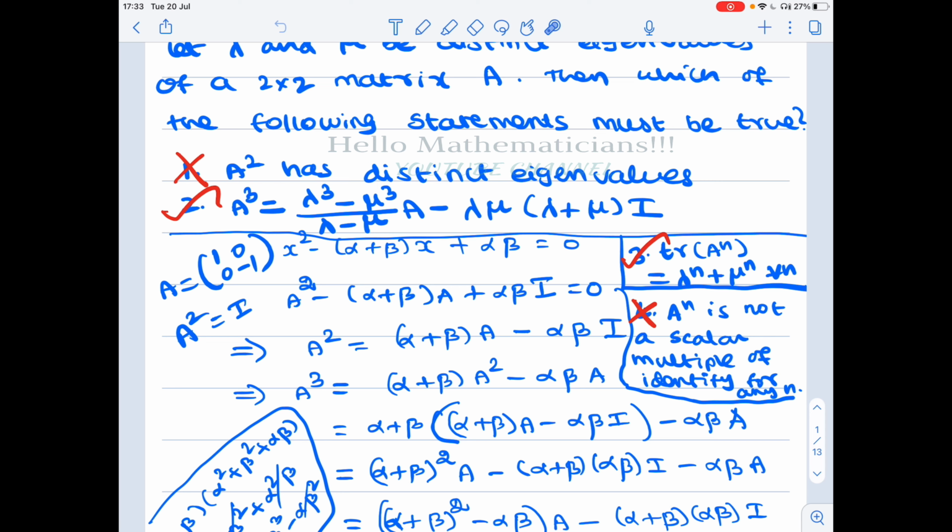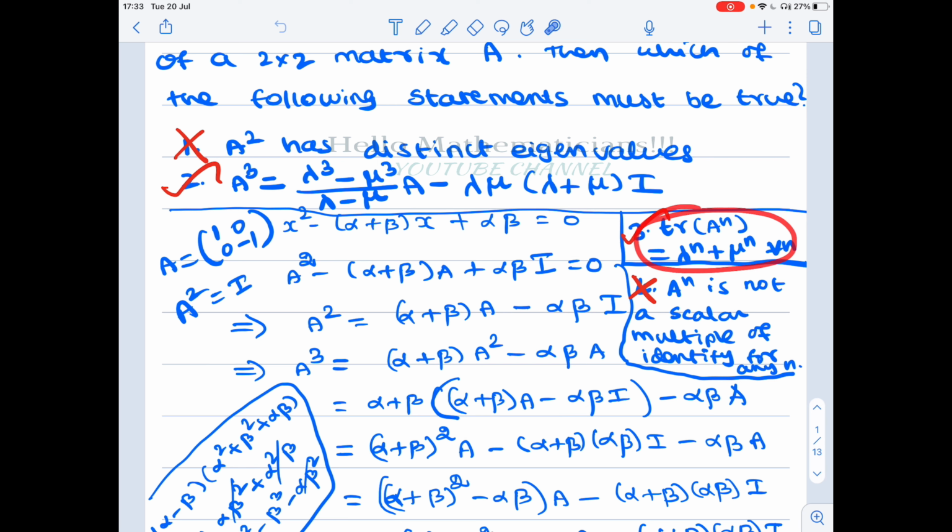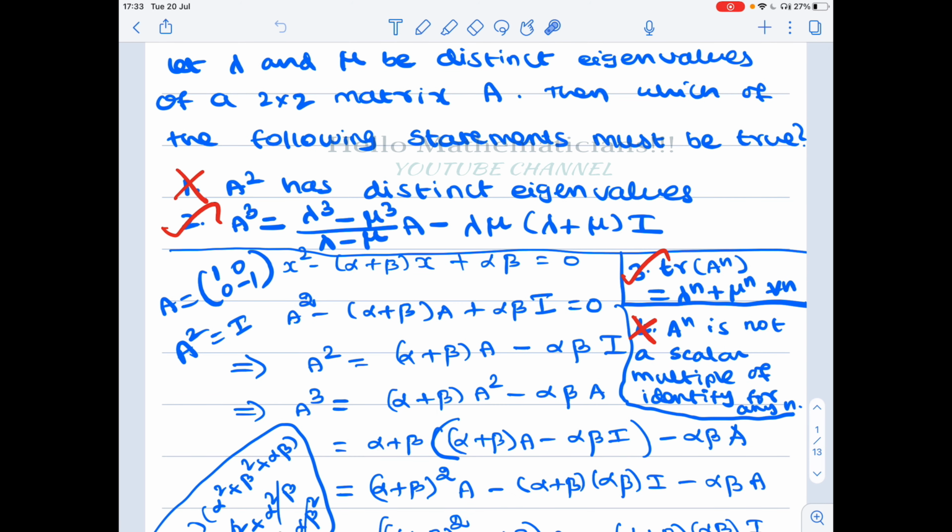A cubed equals (lambda cubed minus mu cubed) by (lambda minus mu) times A minus lambda mu into (lambda plus mu) times I. Then trace of A power n equals lambda power n plus mu power n for every n. Fourth option is A power n is not a scalar multiple of identity for any n. Okay, so some options you can immediately notice are wrong. That is why I already marked the answers.